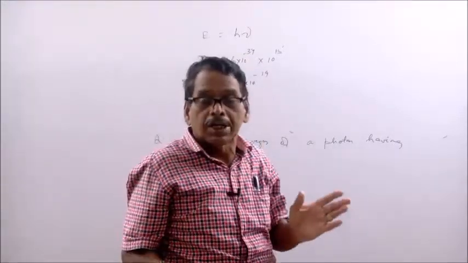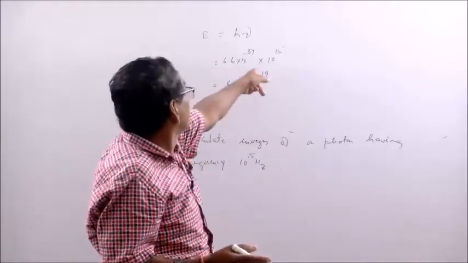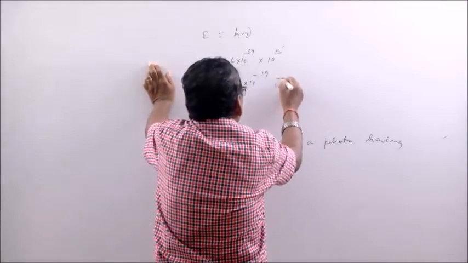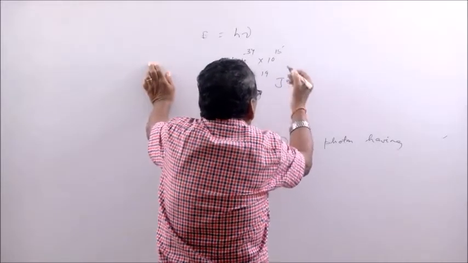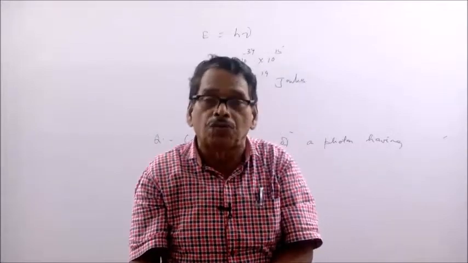Next important thing is the unit. You have to mention the unit. What is the unit? These are given in the MKS system. So what is the unit? This was joules. Suppose in the examination they have asked to calculate the energy in electron volt.